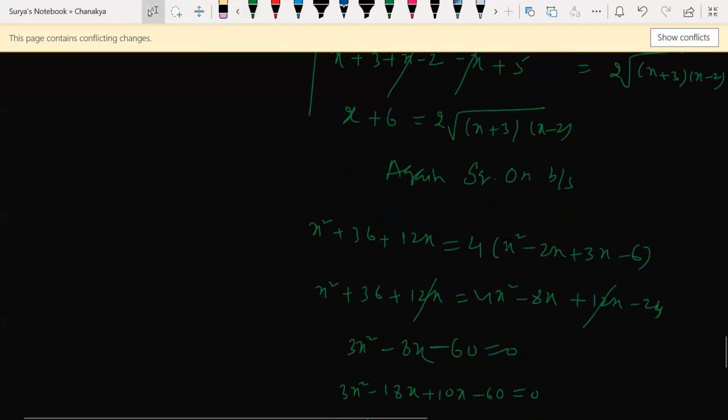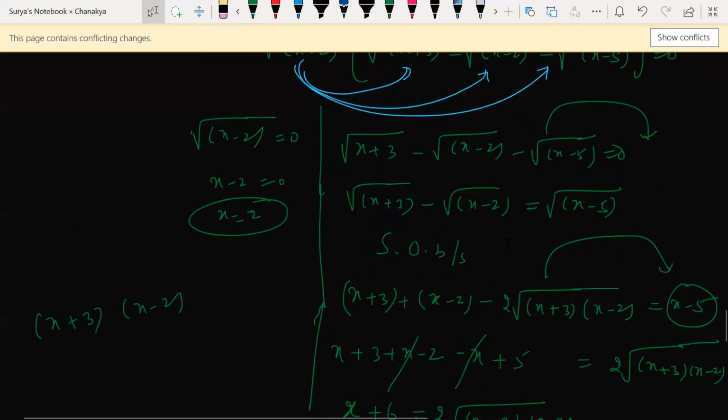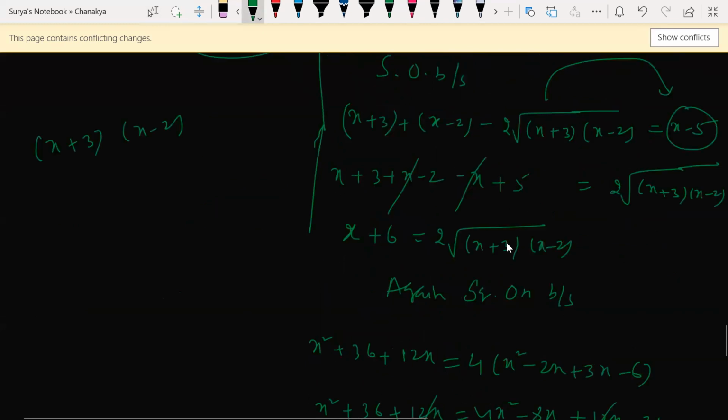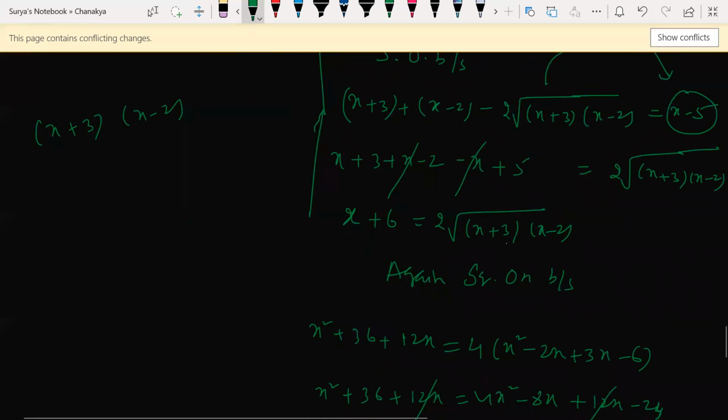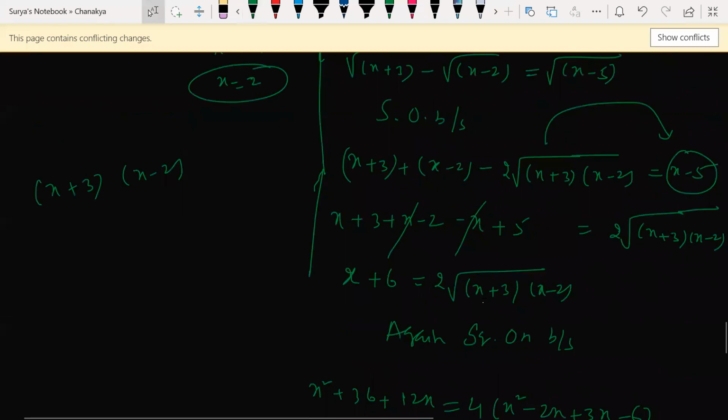Sir, actually, if we get a question, how do we know whether we're supposed to do it by factorization or by the determinant method? How do we know that, sir? Yes, very good question. It depends on the question. That is what mathematics is all about. Identifying that is very important.